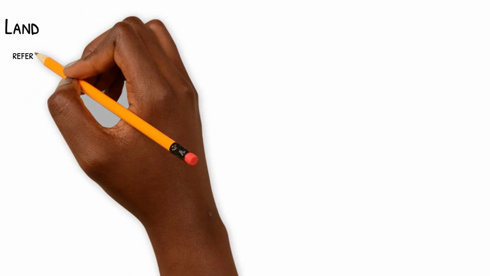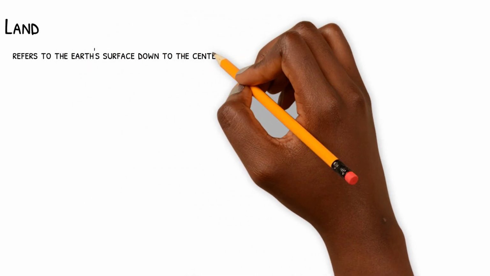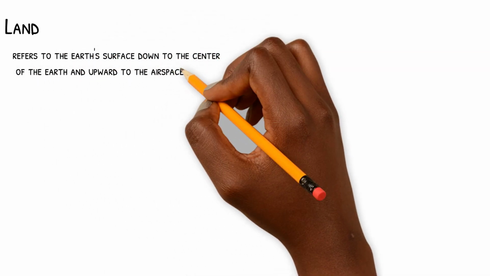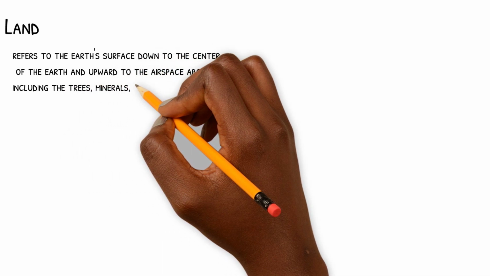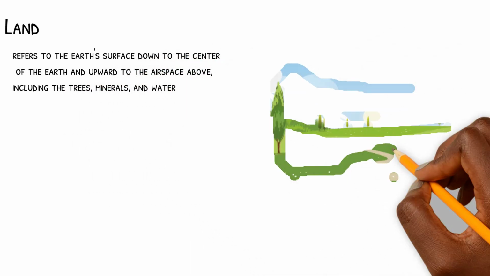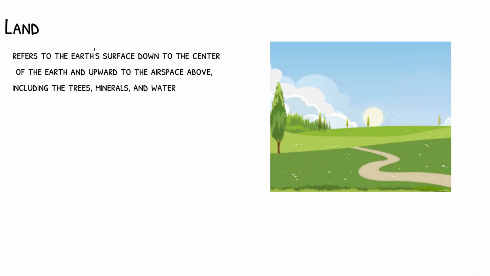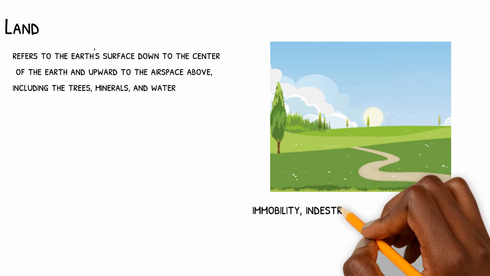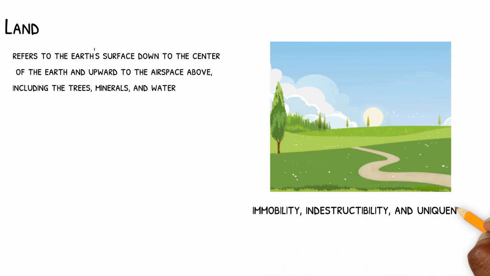Land refers to the Earth's surface down to the center of the Earth and upward to the airspace above, including the trees, minerals, and water. The physical characteristics of land include its immobility, indestructibility, and uniqueness, where each parcel of land differs geographically.